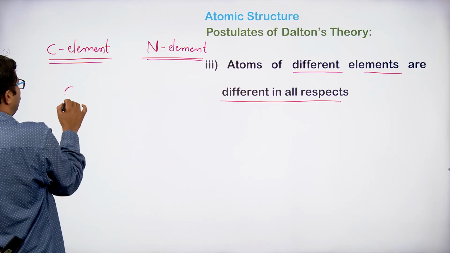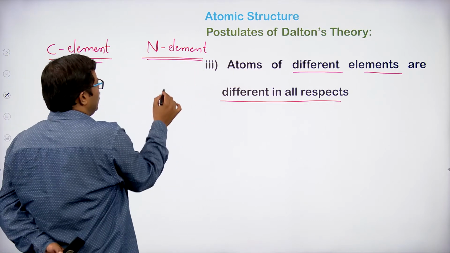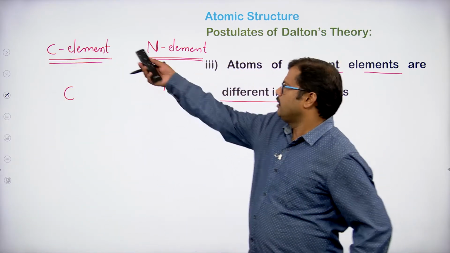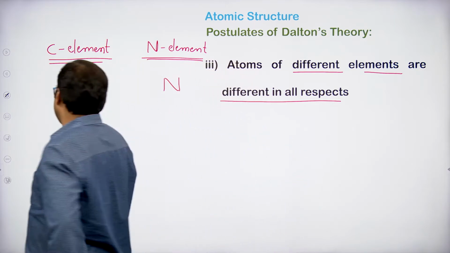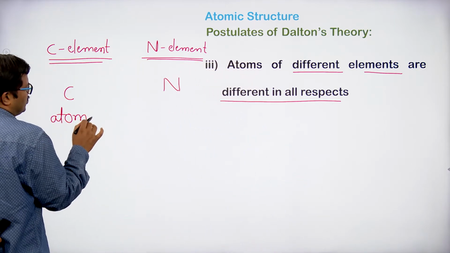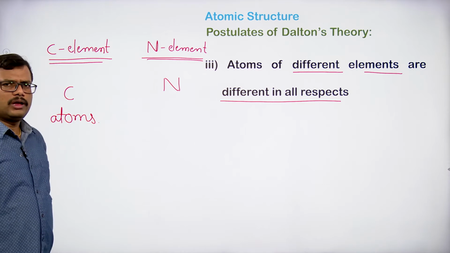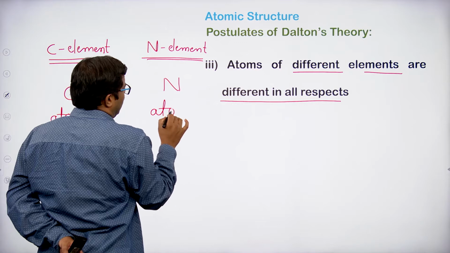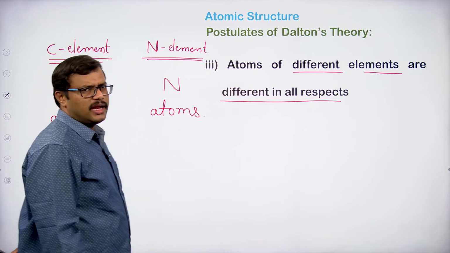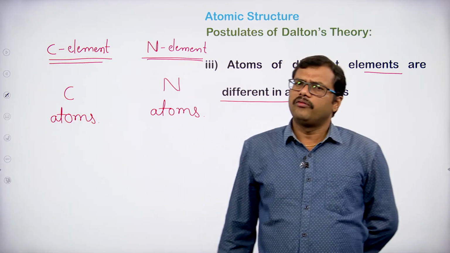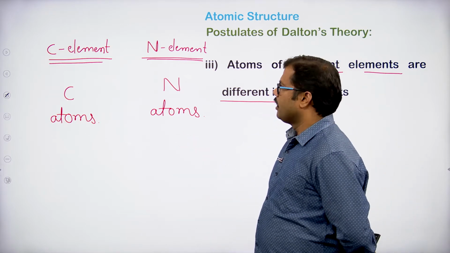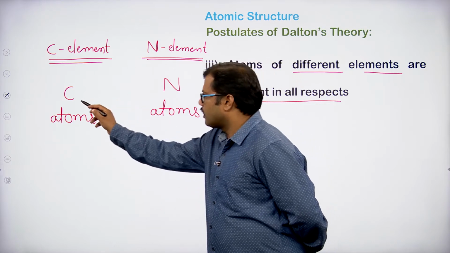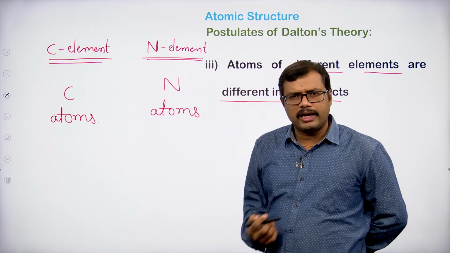Carbon element is composed of only carbon atoms, and all the carbon atoms are alike and have the same kind of properties. Nitrogen element contains nitrogen atoms, and all the nitrogen atoms are alike with respect to properties. But if you compare atoms of two different elements, the carbon atom and the nitrogen atom, will they exhibit the same kind of properties?